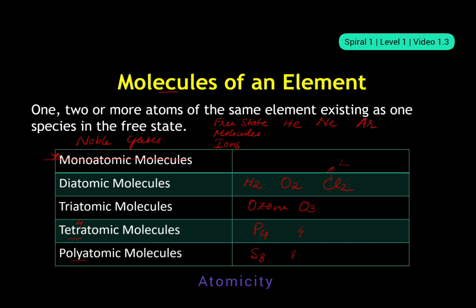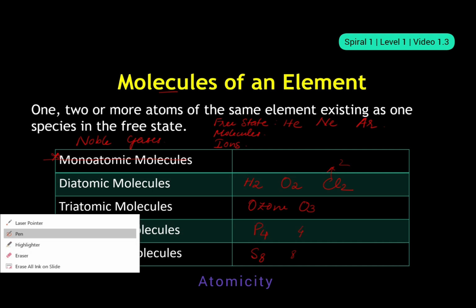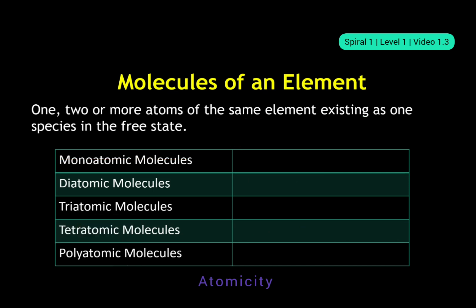Now there is an interesting case. I want you all to go and search about it. That is something known as C60. Search what its name is, what its atomicity is, and what it is all about. It's just an extra activity. You can search it, it's very interesting. More about it we will discuss when we learn about the element carbon.